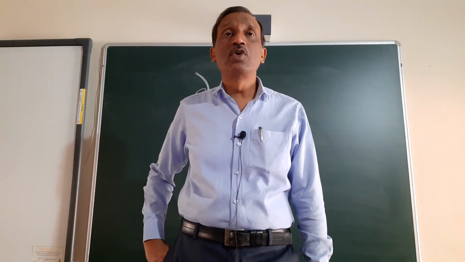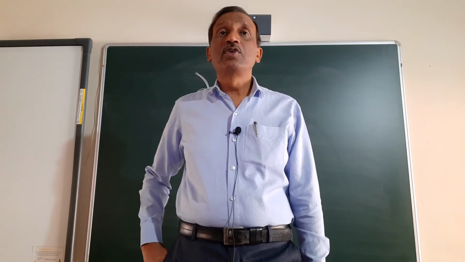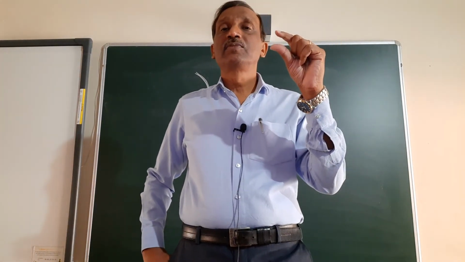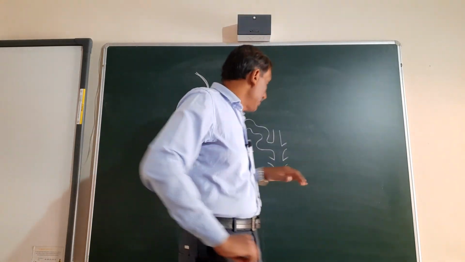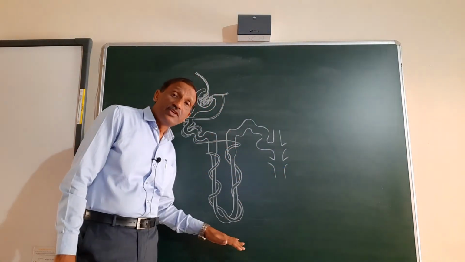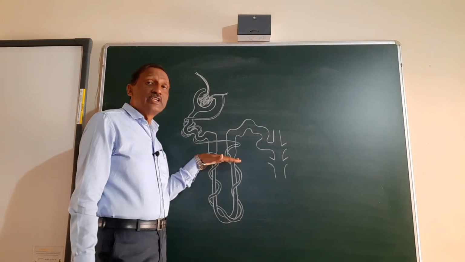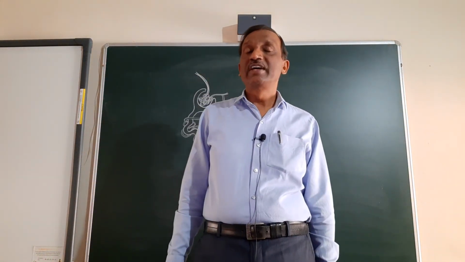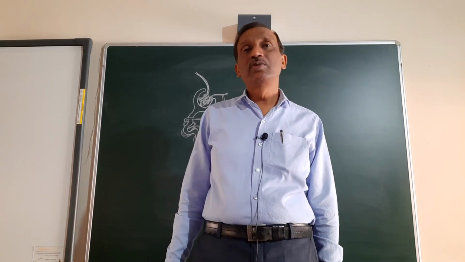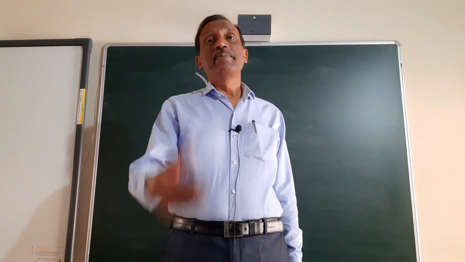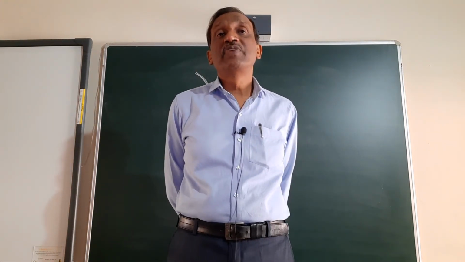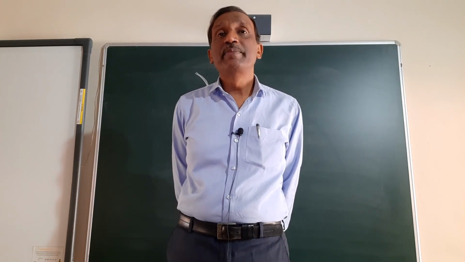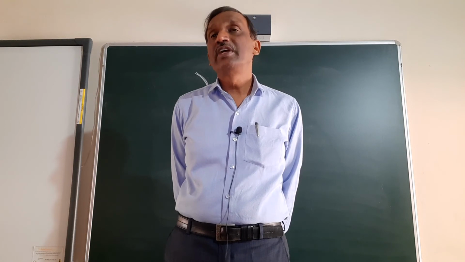In the majority of the nephrons, the loop of Henle is too short. जब the loop of Henle is not necessarily that everyone will have so deep, कुछ में short ही रहते हैं. When they are short, they are called cortical loops, and when they are deep, they are called medullary loops. तो यही है यहाँ पे. The majority of the nephron, the loop of Henle is too short and extends only very little into the medulla. Such nephrons are called cortical nephrons.